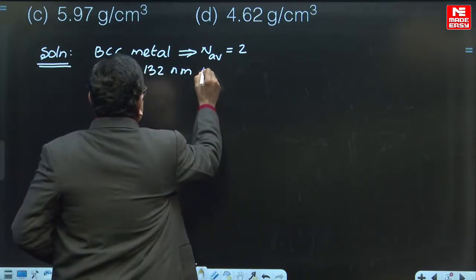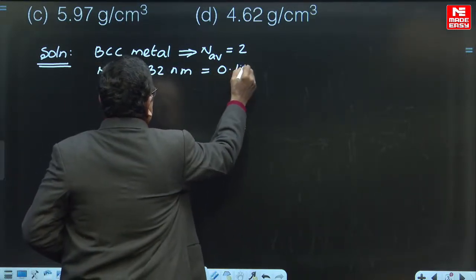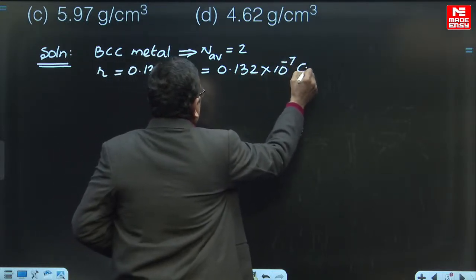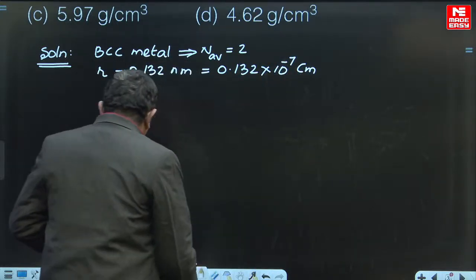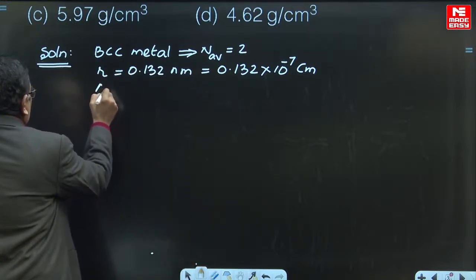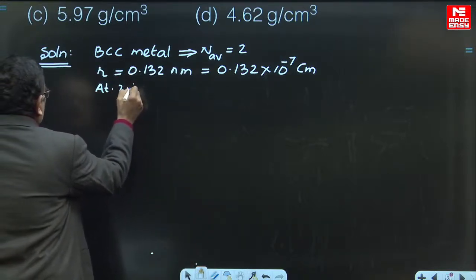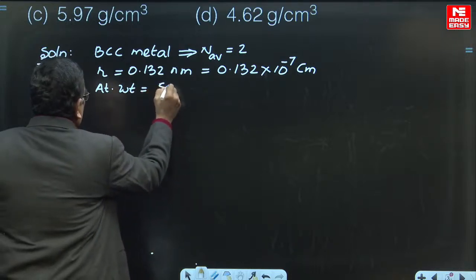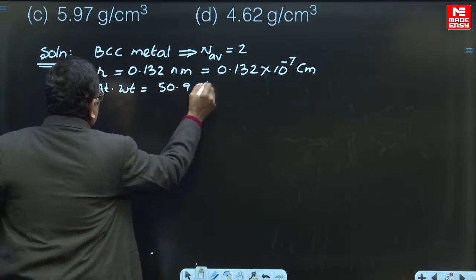So this 0.132 nanometers is 0.132 into 10 to the power of -7 centimeters, right? Then the atomic weight of the element is given here as 50.9 grams per mole.